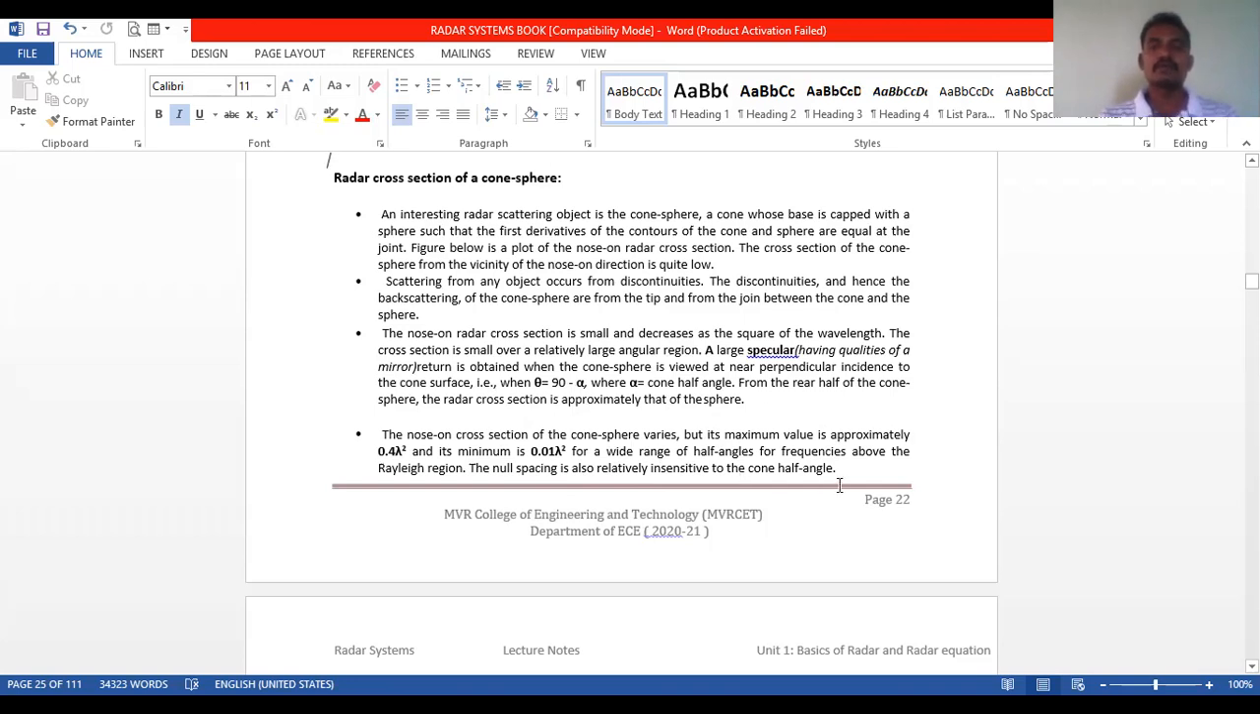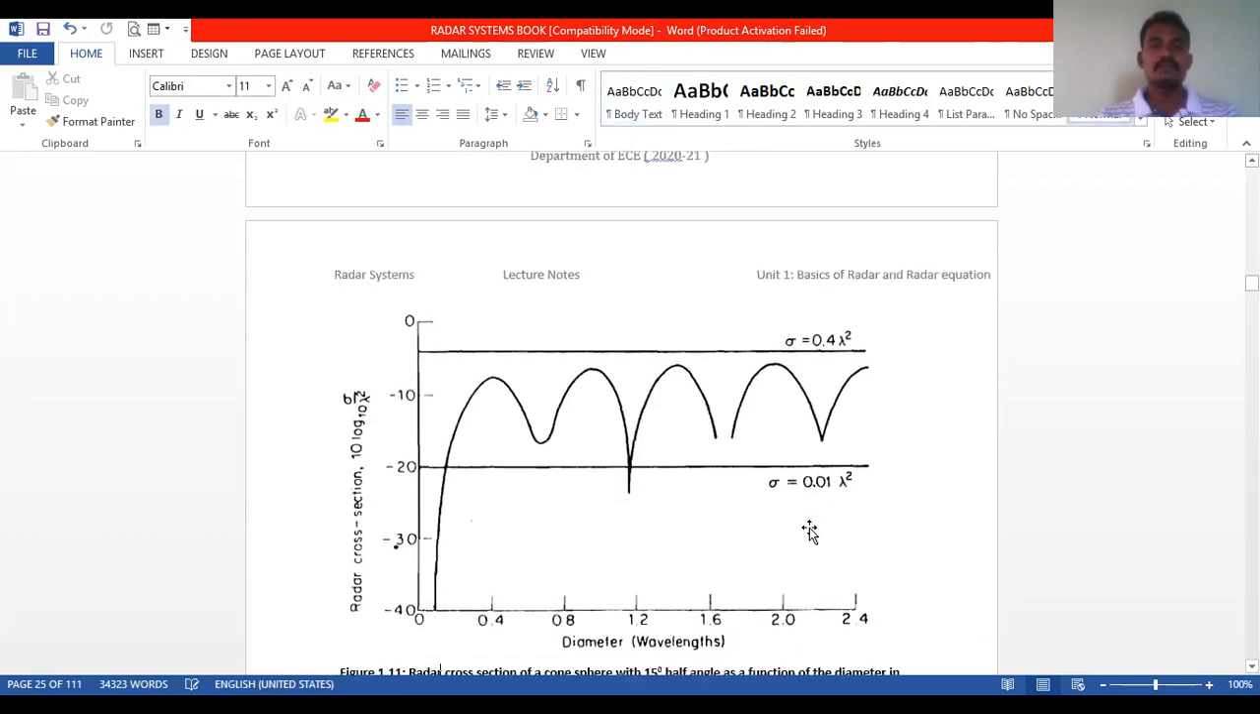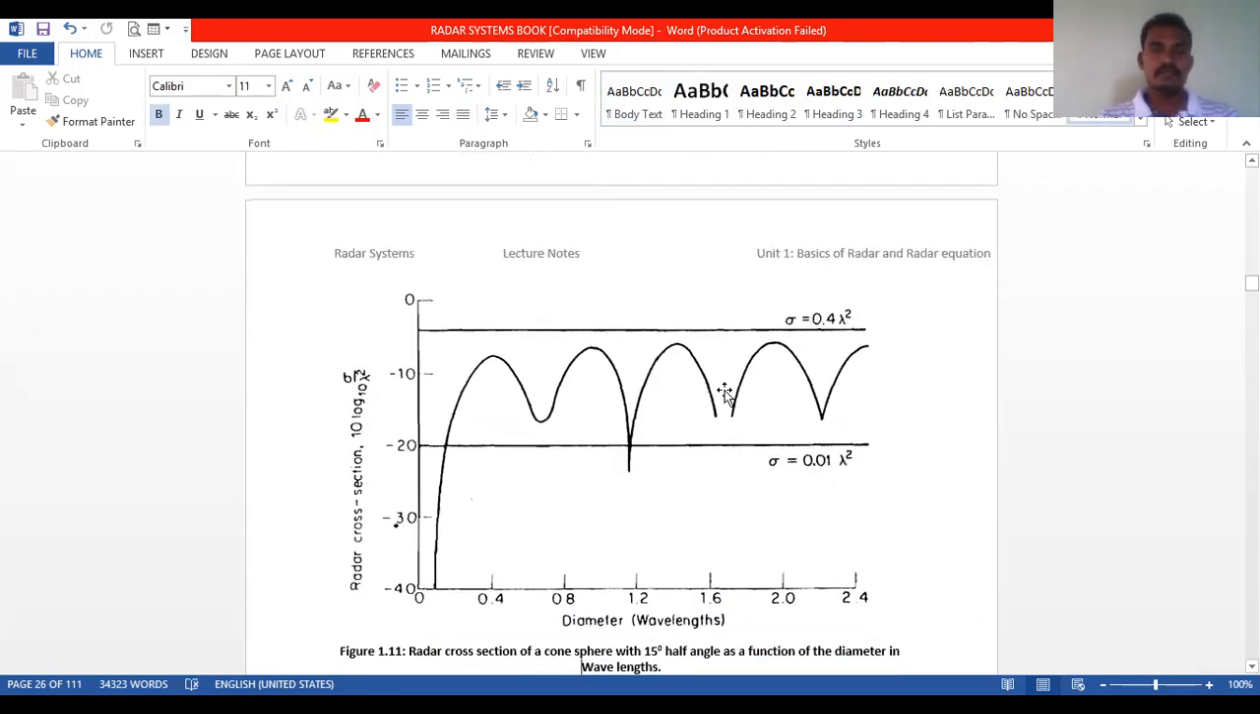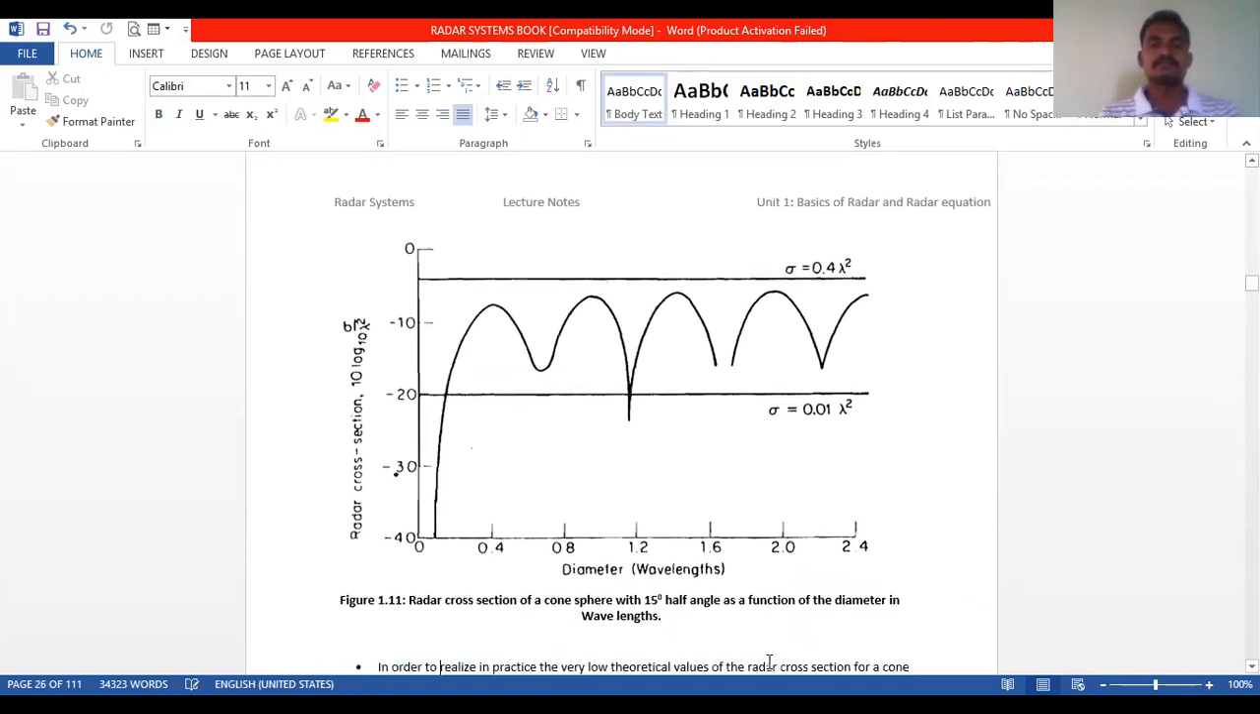What is cone half angle? Alpha is the cone half angle. See the diagram. So here sigma equals 0.4 lambda square and here sigma is 0.01 lambda square. So this is the radar cross section of a cone sphere with 15 degrees half angle. Alpha is 15 degrees here, as a function of the diameter in wavelengths.